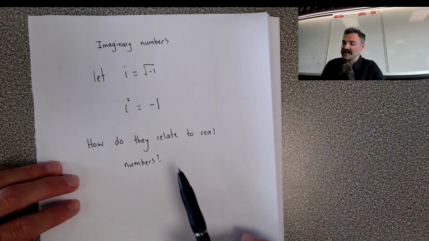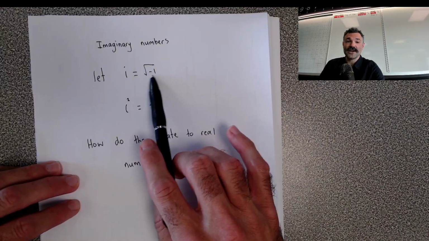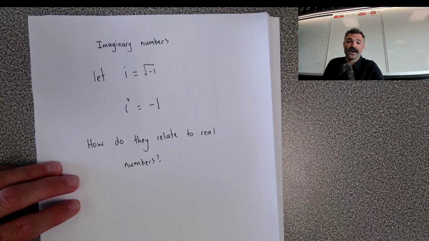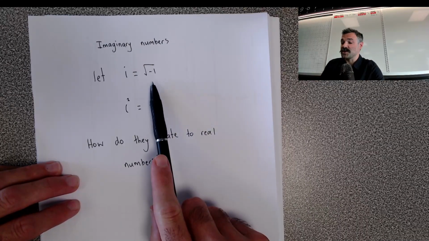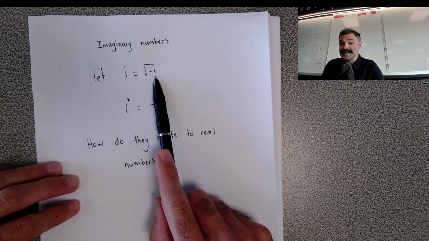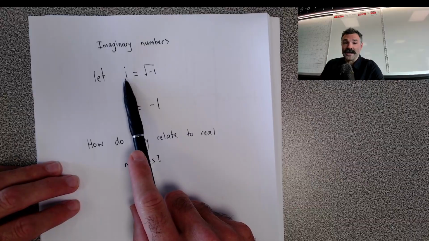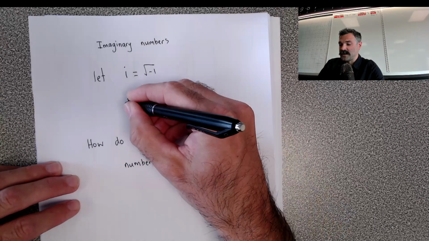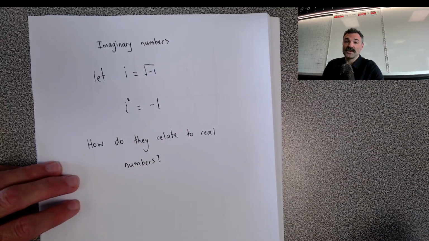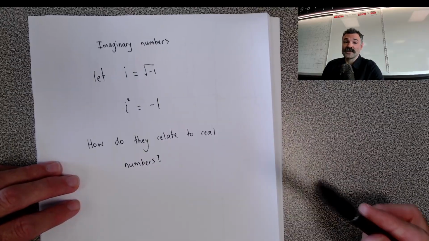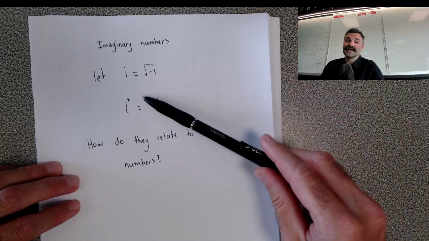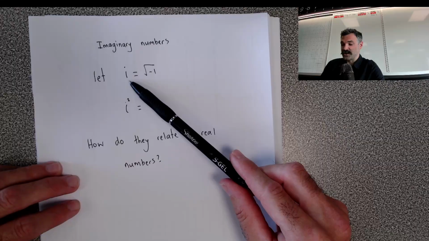So imaginary numbers is just that. He's going to say, let this square root of -1, which we just had on that last page, let's call that something. Let's call it an imaginary number. We're going to call it i. So this is the introduction to complex numbers. We've introduced this new idea that this does become something, and we're going to call it i. Now, naturally from here we can square both sides, and we end up with i squared is equal to -1. Now, we're going to be using these a lot throughout the topic of complex numbers. This one, not so much. This will pop up a little bit, but this one here we will be using quite a lot, and we'll be using this letter i quite a lot, an imaginary number.